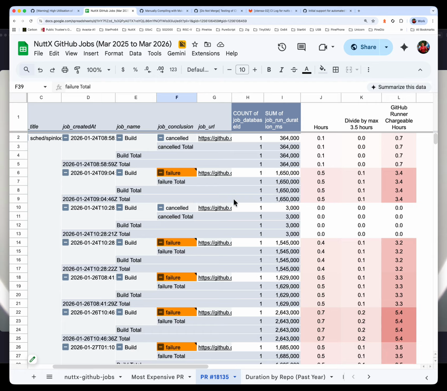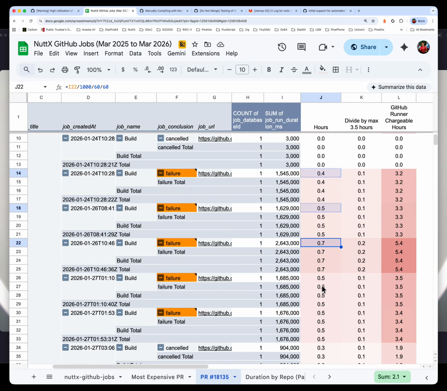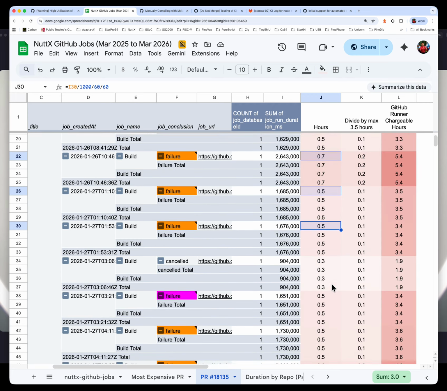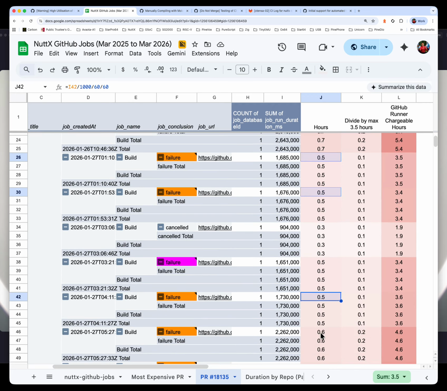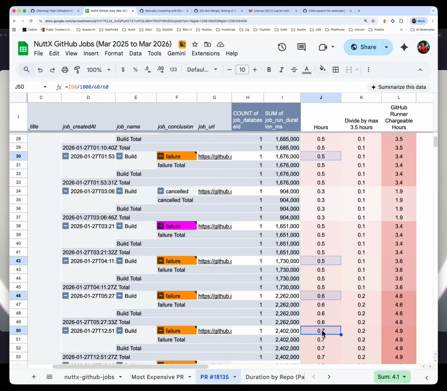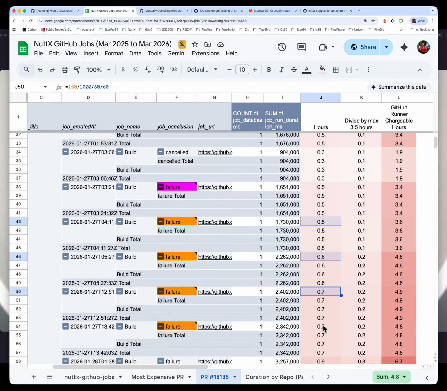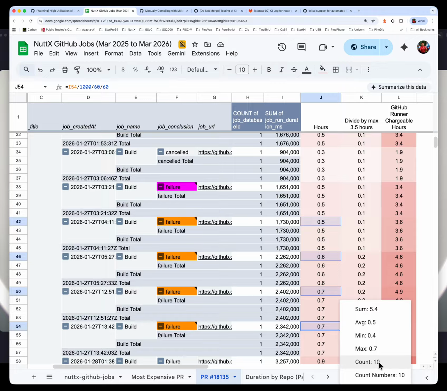And how much time did our developers waste waiting for these jobs? Let's add up. 1, 2, 3. We add up the elapsed time here. We see that just for these 10 failures alone, we have 5.4 elapsed hours. So the first 10 compile errors wasted 5.4 hours of our developer time.